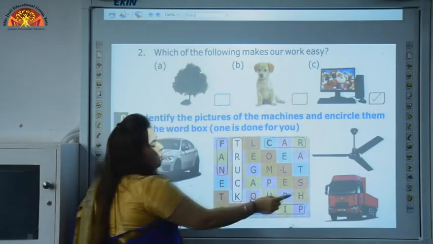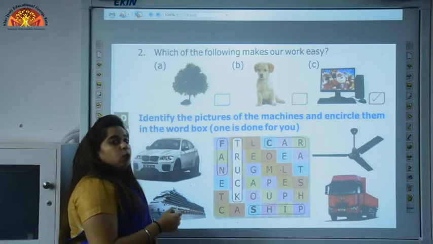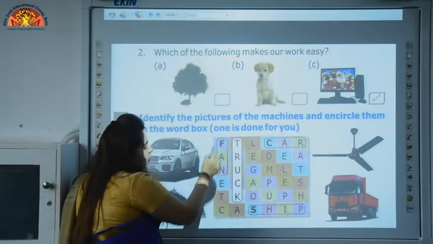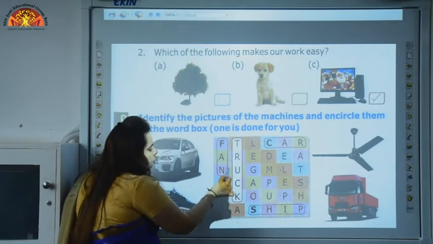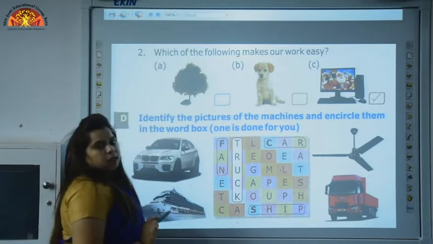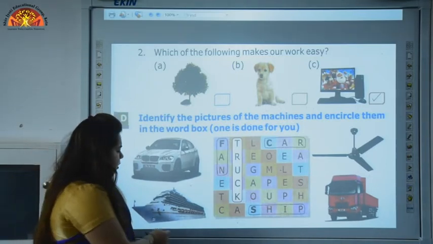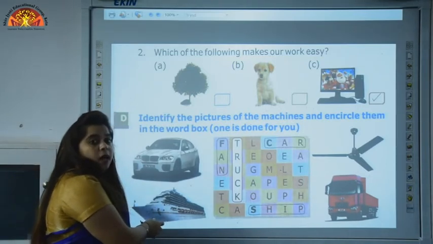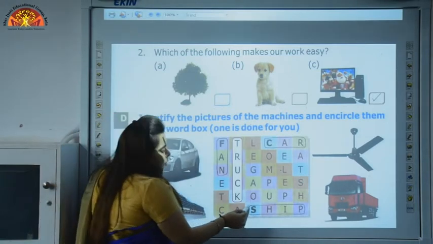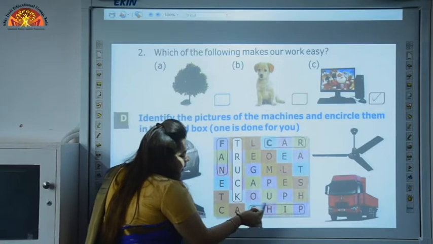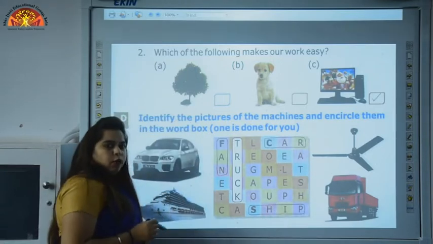Next picture is, this is a picture of fan. So let's find out where is fan. Where is the spelling of fan? It's here, F-A-N, fan. So we will encircle fan over here. Next picture is, this is a ship. So we will mark, encircle ship over here, S-H-I-P, ship, and truck was done for you.